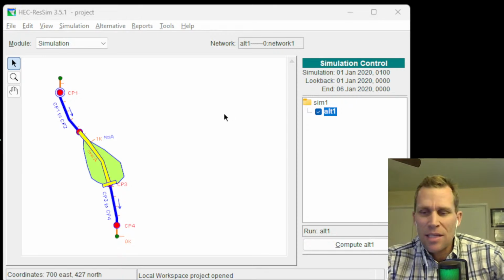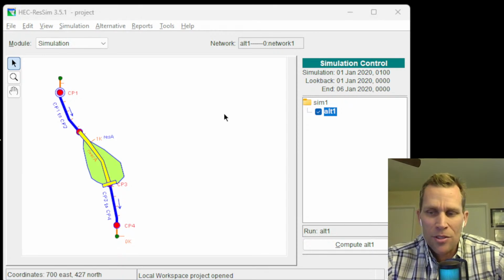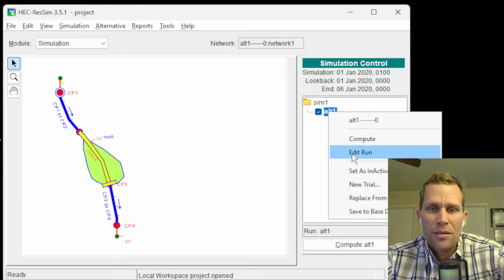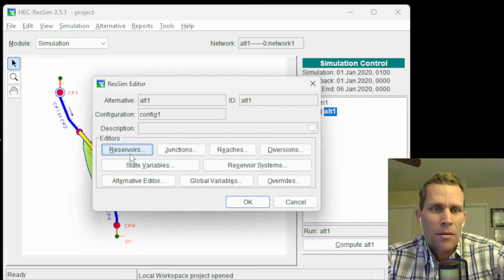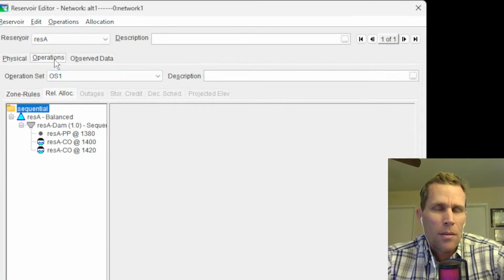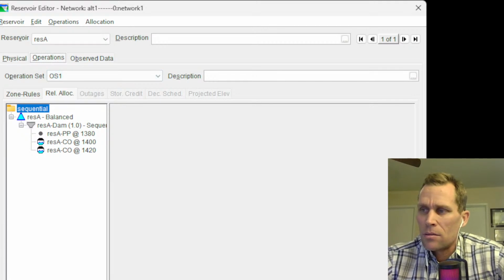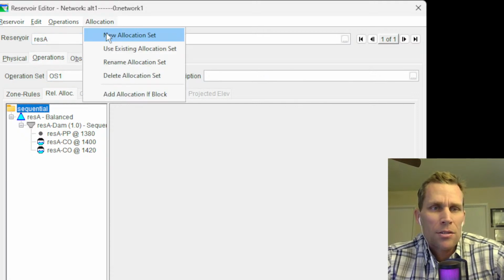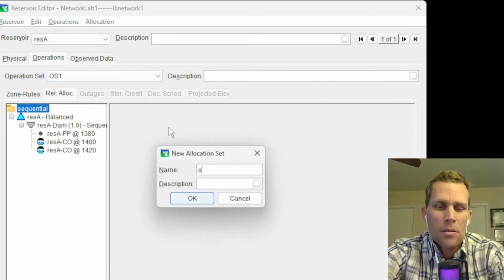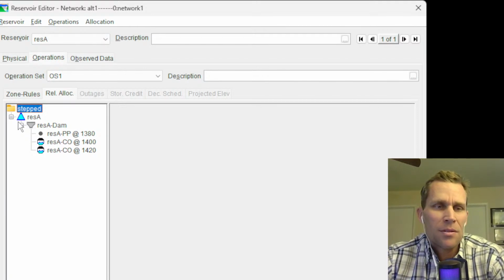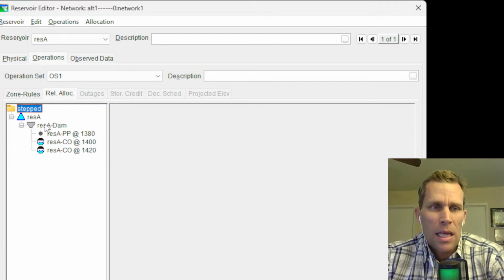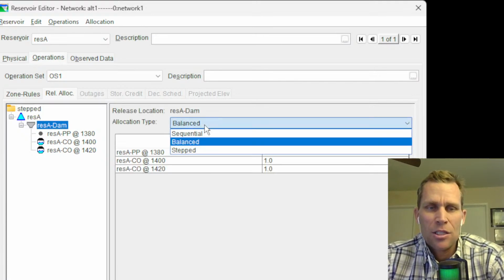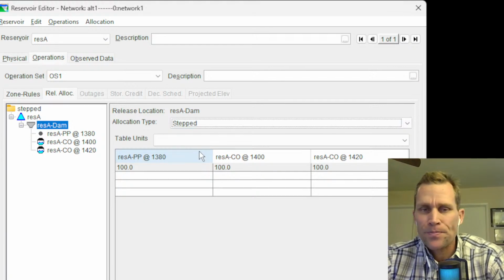Now the last release allocation, and I'm sorry we hit the half-hour mark, but I'm just going to talk for another 5 minutes or so. The last release allocation I want to describe here is stepped. I'm getting ahead of myself. So here's sequential. I'm going to go allocation, new allocation set. I'm just going to call it stepped. Okay, so stepped is now loaded as our current release allocation. And then if I click on the dam here, I'm going to change from balance to step.